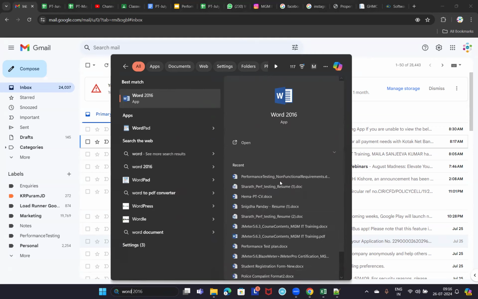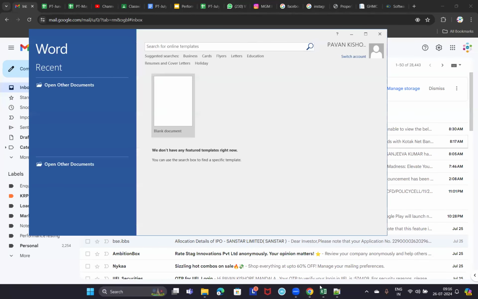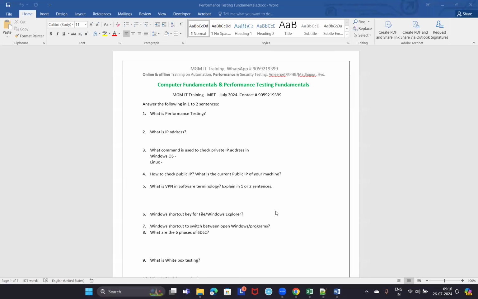Non-functional requirements plan 7. This is how it will be.